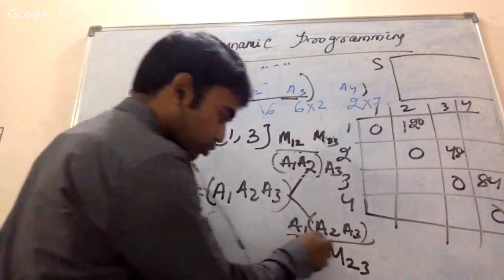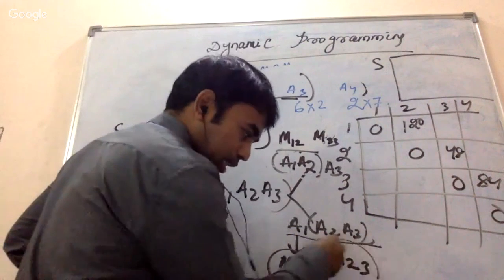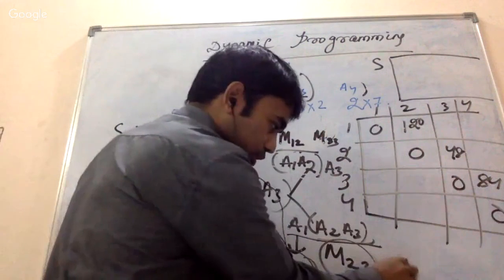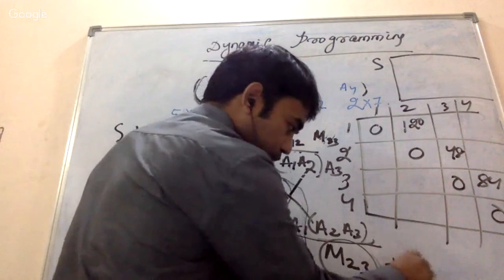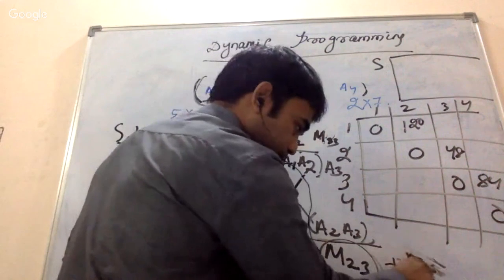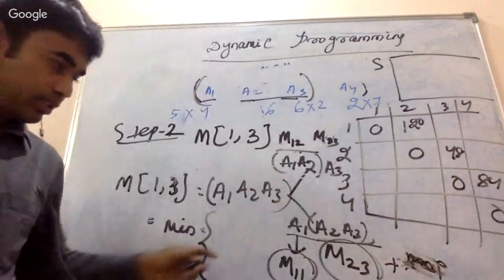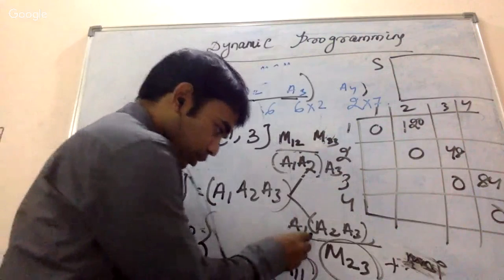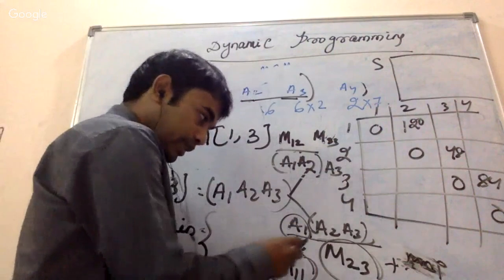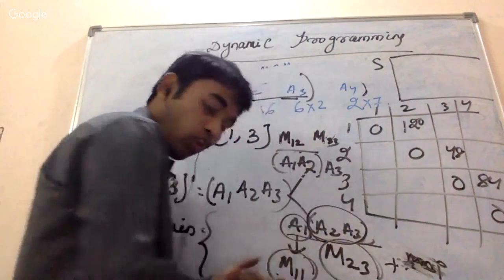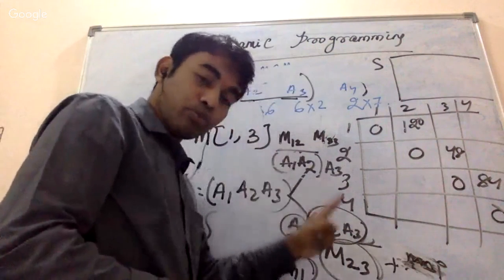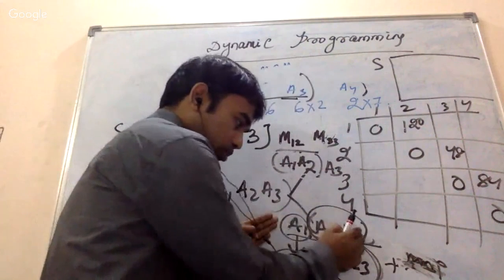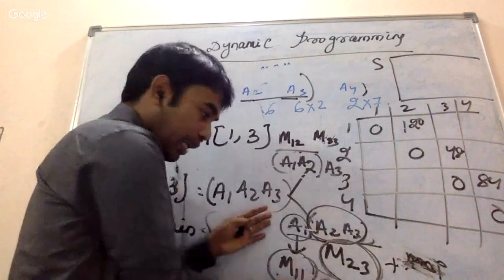So what is the value of this one actually? M11, M23, and the number of operations needed to multiply these, that means plus some PQR or MNP. Do you understand how I will multiply these two matrices? The number of operations needed for this particular matrix is stored in M11. The number of operations needed for this was already calculated in step 1 and stored in M23.